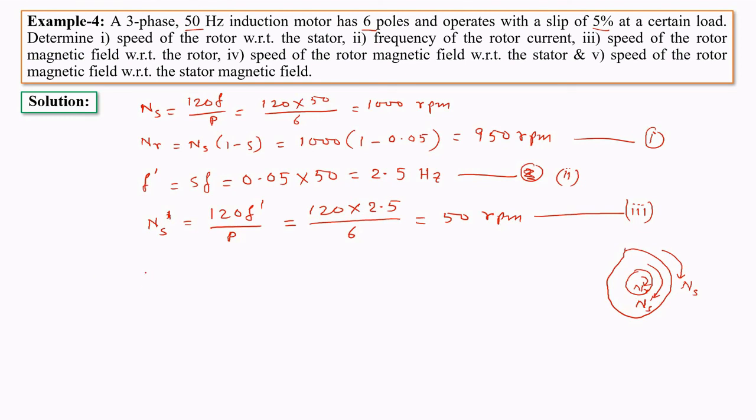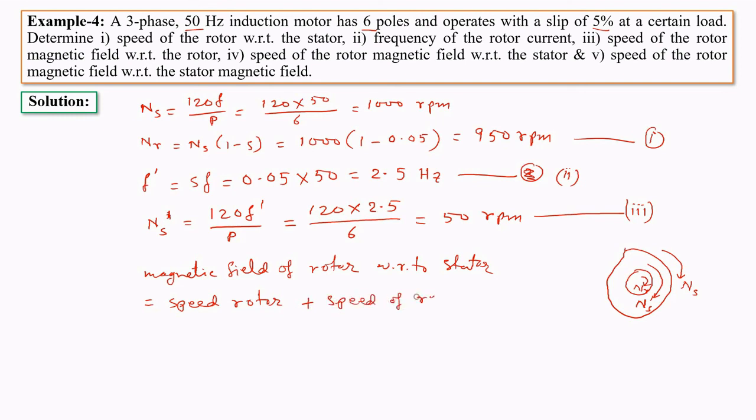Therefore, if we consider the magnetic field of the rotor with respect to the stator, it will be equal to the speed of the rotor plus the speed of the rotor magnetic field with respect to the rotor.